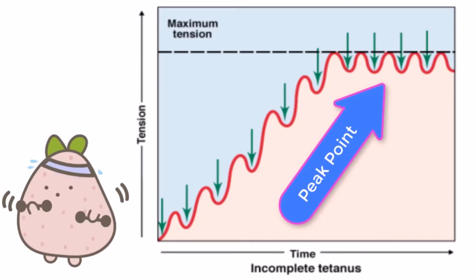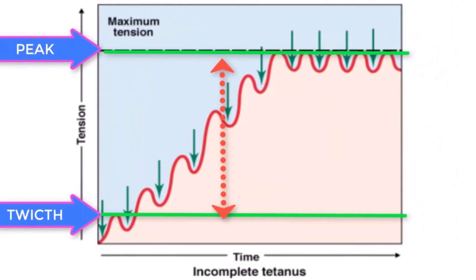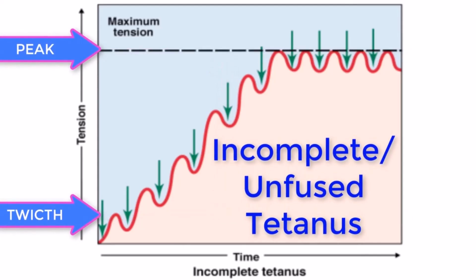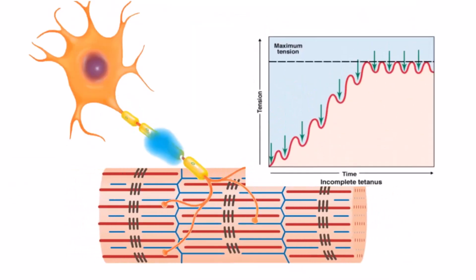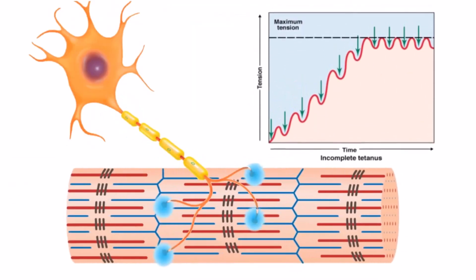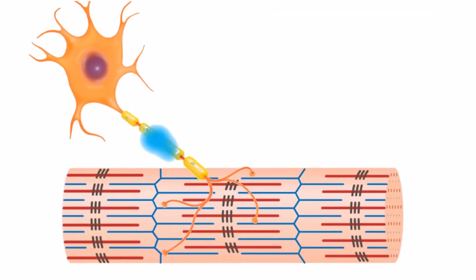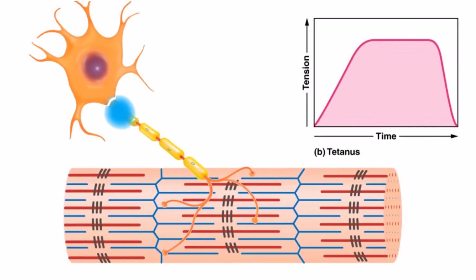The tension at this point is about 3 to 4 times greater than the tension of a single twitch. This state is referred to as incomplete tetanus. During incomplete tetanus, the muscle goes through quick cycles of contraction with a short relaxation phase for each. If the stimulus frequency is so high that the relaxation phase disappears completely, the contractions become continuous in a process